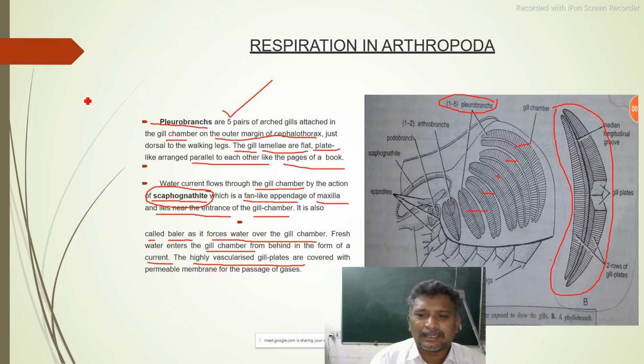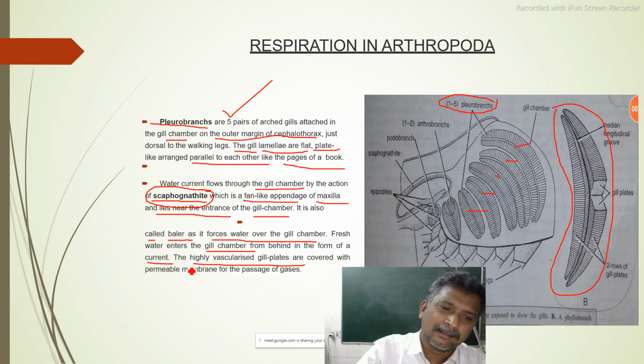So fresh water enters the gill chamber from behind in the form of a current. The highly vascularized gill plates take the dissolved oxygen present in that water.